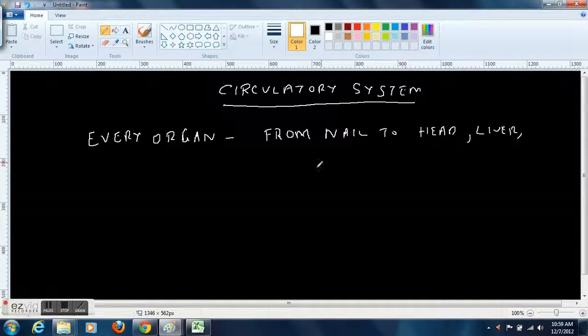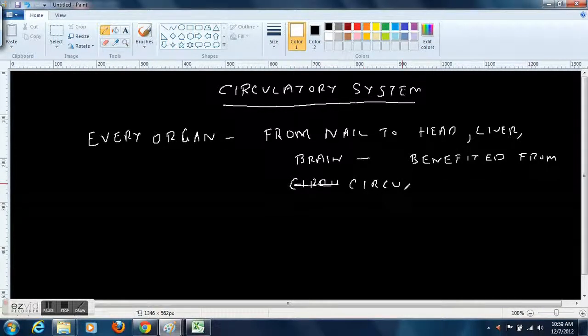Then what is the primary organ? What is the most important organ of the circulatory system? That important organ is the heart. Heart is the driving force. Heart is the pivotal point of the circulatory system. It is at the nucleus of the circulatory system.